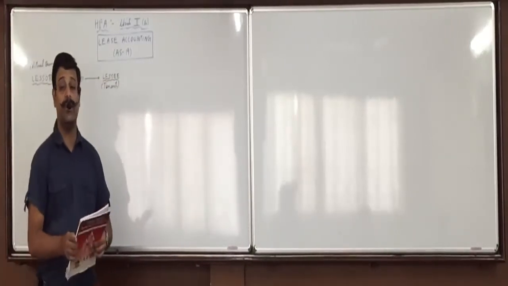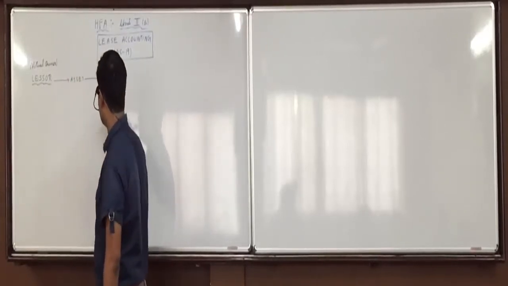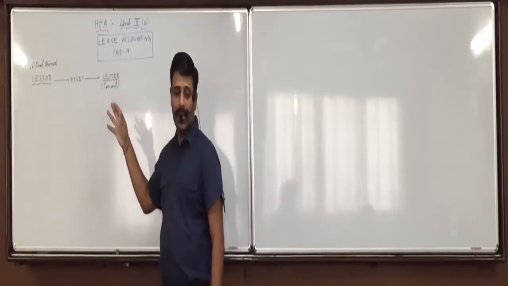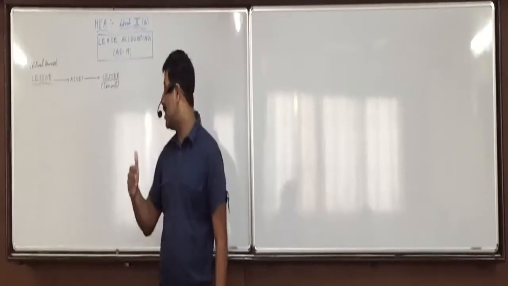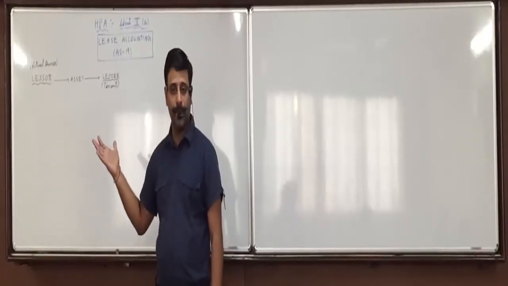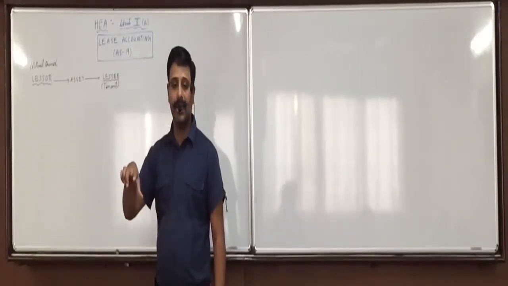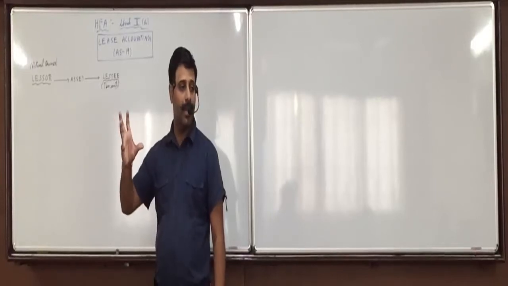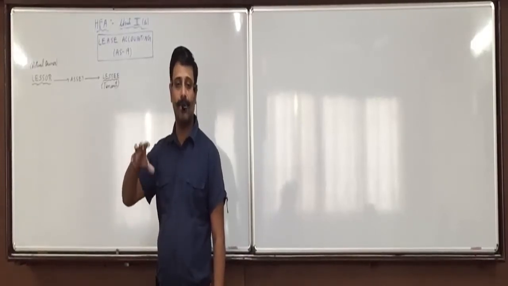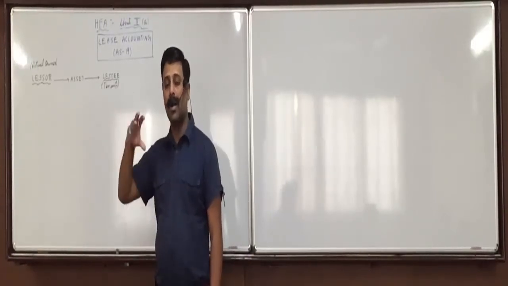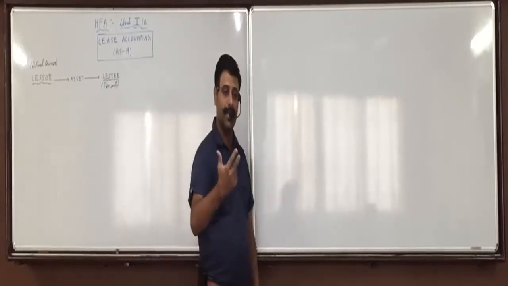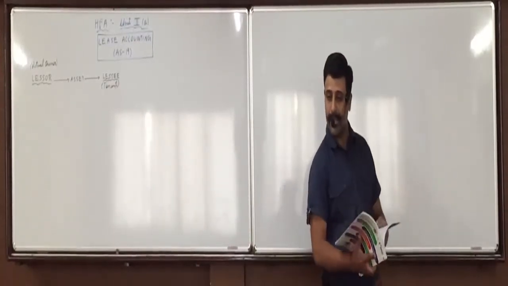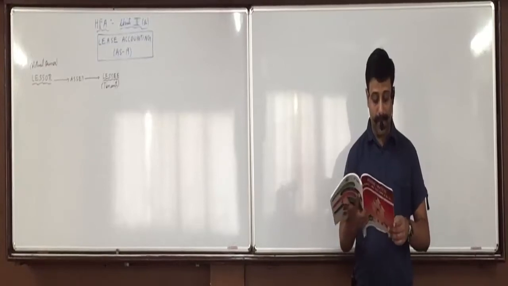So if you are transferring the ownership and risk both to the lessee, then it is as good as a sale. Here content, substance is more important than form. As per the substance it is a sale, as per the form it's a lease. Accounting is done as if it is a sale. Did everyone understand this?